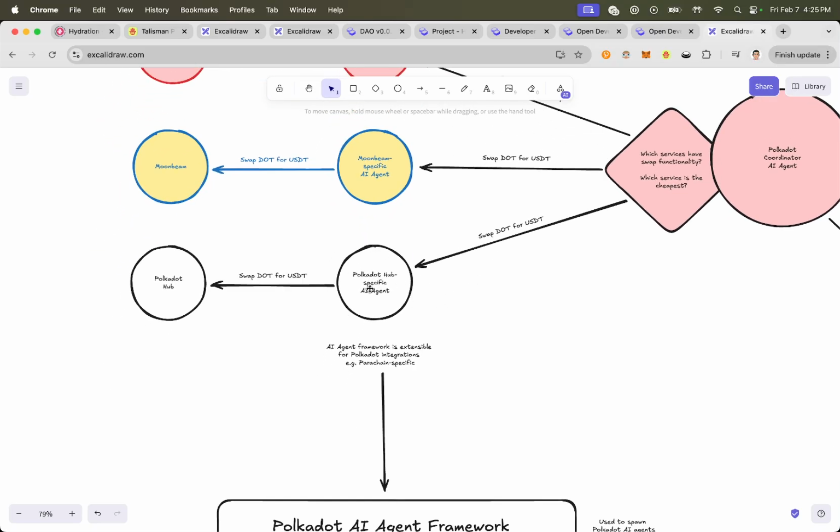So how would this Polkadot Hub specific or parachain specific AI agent work? There's two ways we could do this. One is we could use Eliza OS to spawn Polkadot specific AI agents. There's already a grant that I saw where someone's working on a plugin for Polkadot with Eliza OS so that it can do Polkadot specific things.